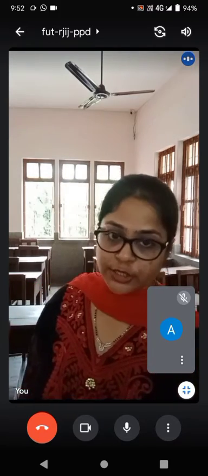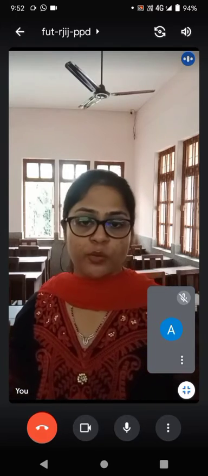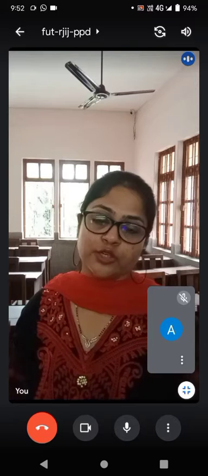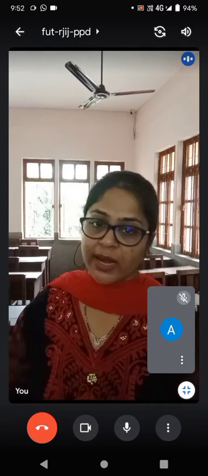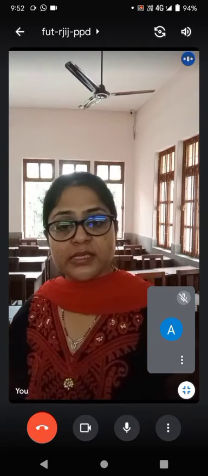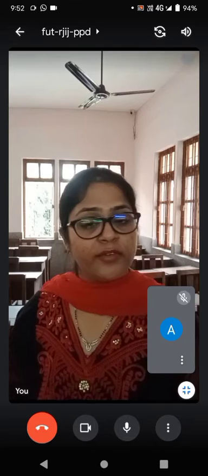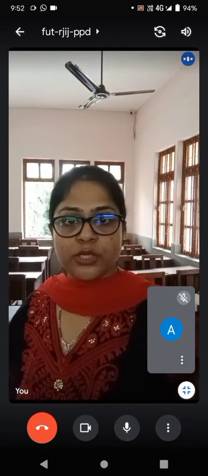I repeat, Nitya and Anand, two partners are there. Their old ratio was 3:2. Their new ratio is 1:1 because they decided to share profits and losses equally. The profit which was existing was 1,50,000. You have to pass necessary journal entries before there is change in PL ratio. What we have to do? We have to distribute the accumulated profit. Now let us do this question.